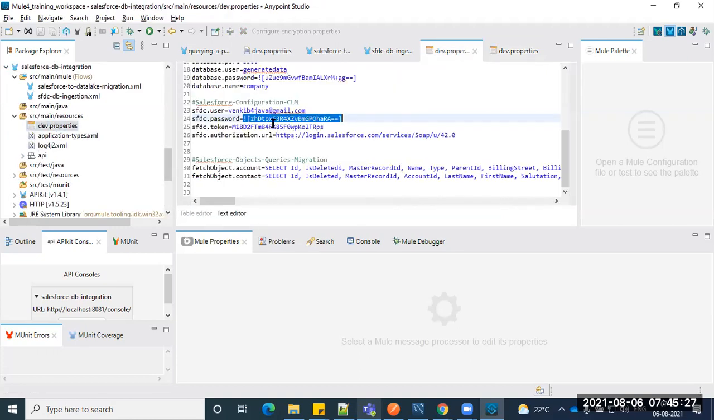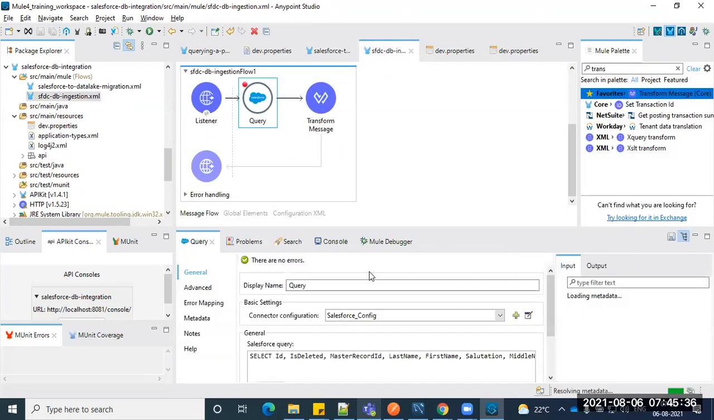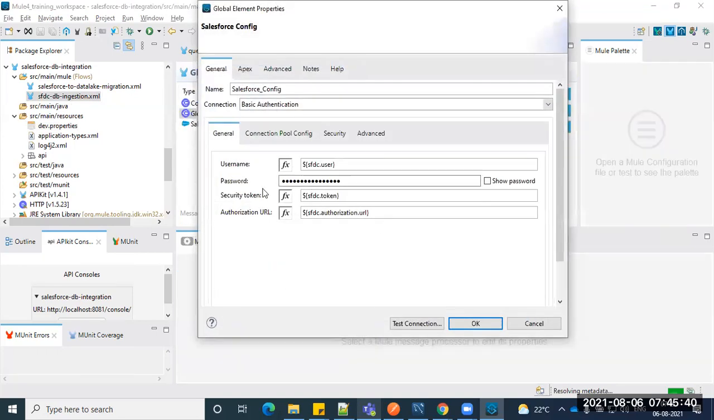Here I added that encryption, and now we are using this key. In the part of the SFDC connector you are using, go here. If you see here, password, show password, you can see this requires some extra parameter change, which is nothing but